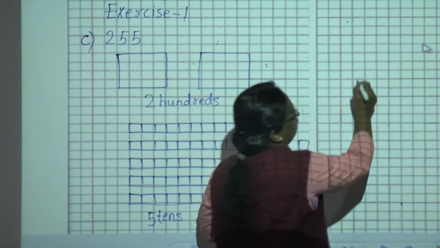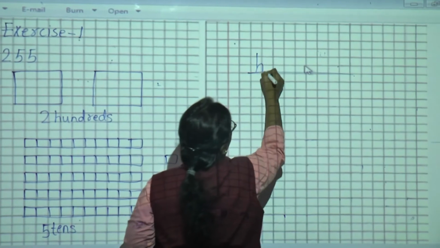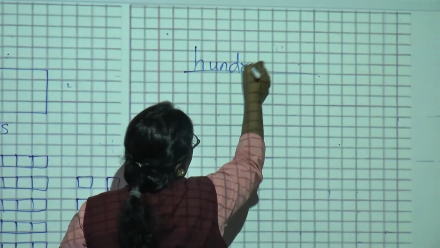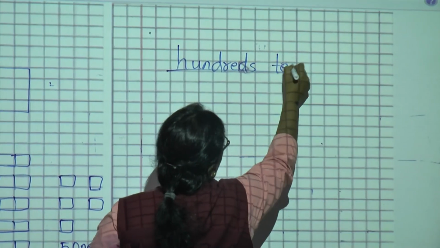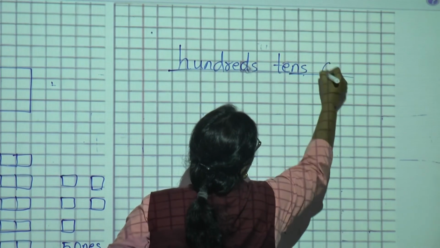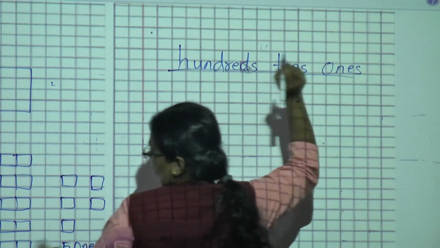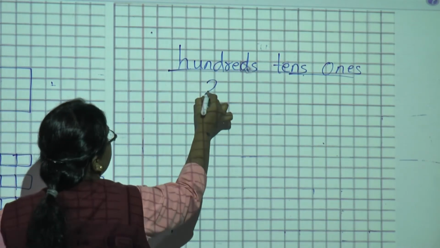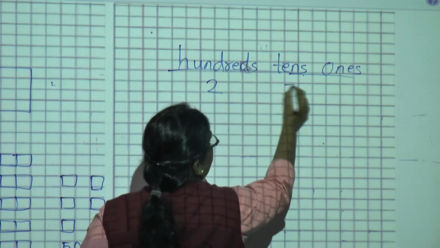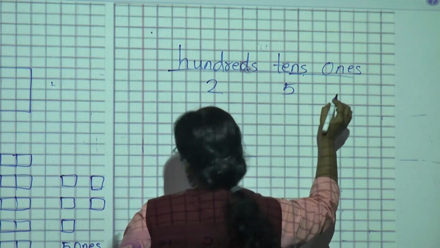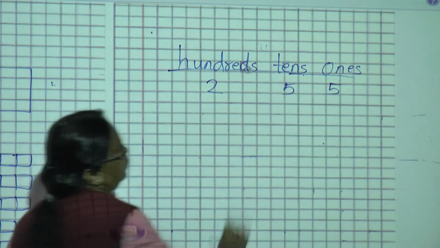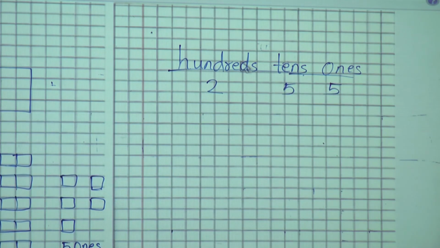Then how will you write this? Hundreds, tens, ones. So what will come here? 2 hundreds, 5 tens and 5 ones. Okay, so write down this, children, fast.